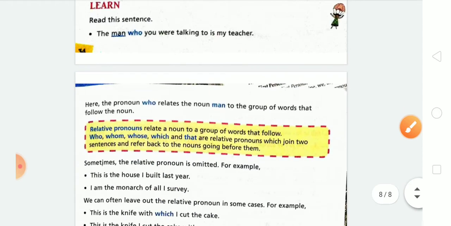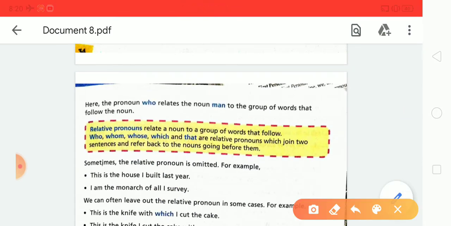Next is relative pronoun. See here, definition of relative pronouns: they relate a noun to a group of words that follow. Who, whom, which, and that are relative pronouns. A relative pronoun is a pronoun which joins two sentences and refers to the noun going before it.